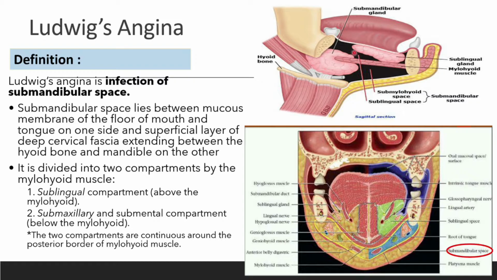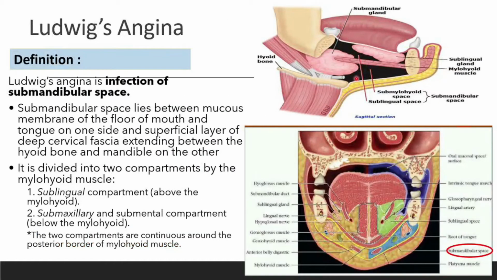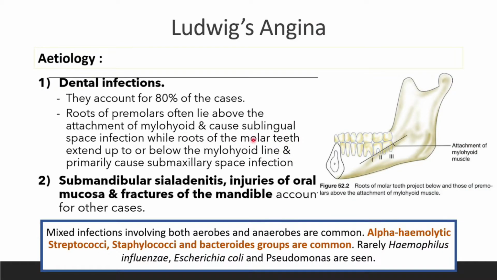So sublingual space infection kat atas ni. Ni root of premolar. Tapi kalau molar punya tooth, dia punya root dia extend up to or below the mylohyoid line and primarily cause submaxillary space infection.